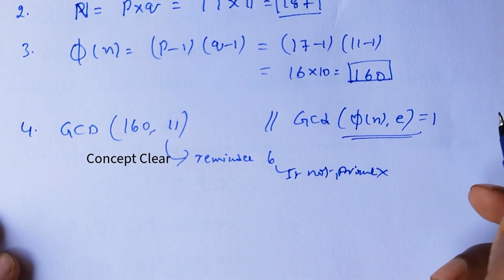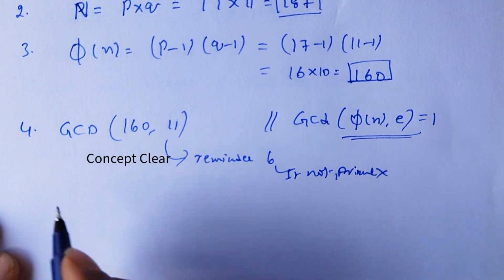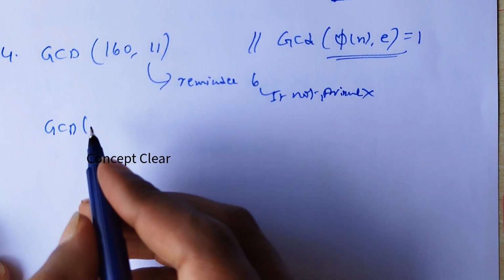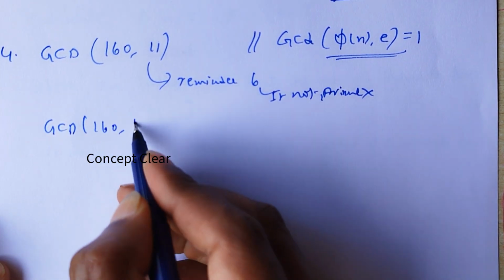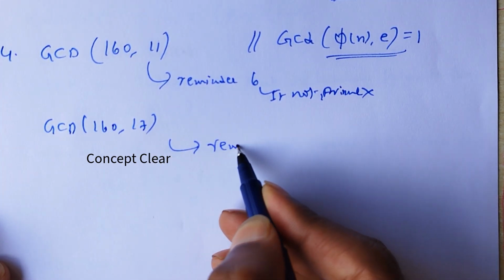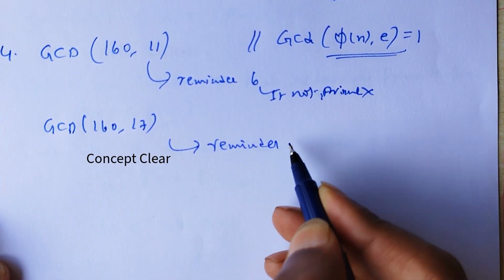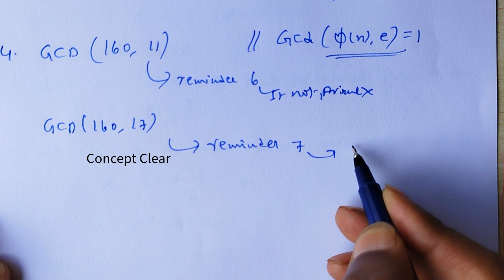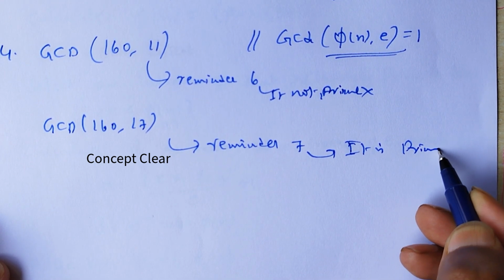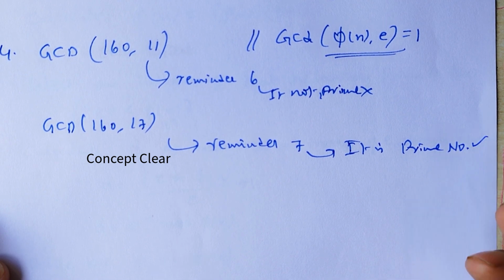This condition has to be satisfied. Okay, it is not possible. Next, GCD of 160 comma 17. If you perform this, the remainder is 7. The 7 is a prime number, so it is accepted.